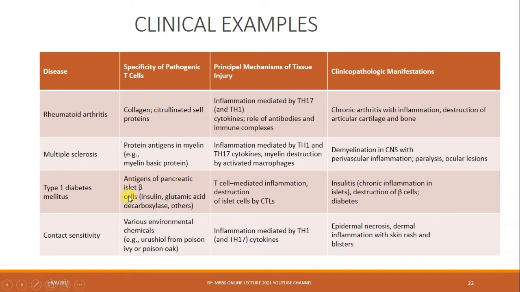In this, the antigens are of pancreatic islets, the beta cells of the islets of Langerhans, with T cell mediated inflammation and destruction of islet cells by CTLs, insulitis. Contact sensitivity: various environmental chemicals, such as from poison ivy, can cause inflammation mediated by T helper 1 and T helper 17 cytokines, with epidermal necrosis, dermal inflammation, skin rash and blisters.